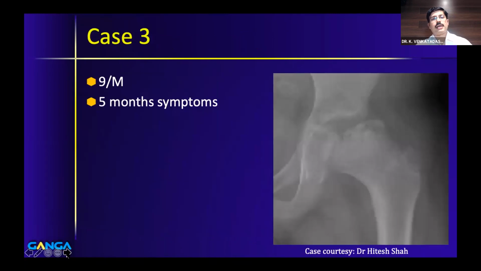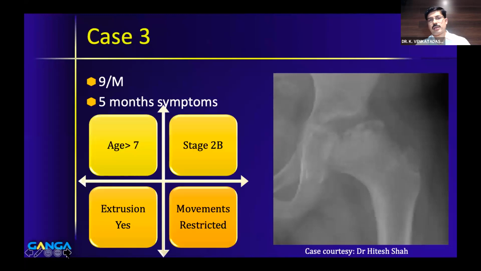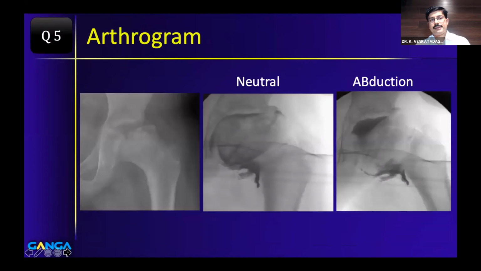Let's move on to the third case. This is a 9-year-old boy who has had symptoms for 5 months. This is the X-ray. I hope you're able to see, it's not very clear. So this child is more than 7. He is in stage 2B. There is extrusion and he has a restriction of movement as well. This is the arthrogram picture of the same child. You can see that this is neutral and this is abduction.